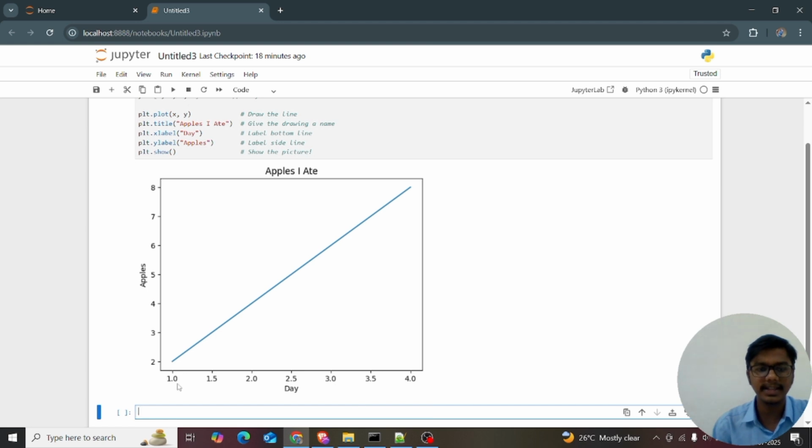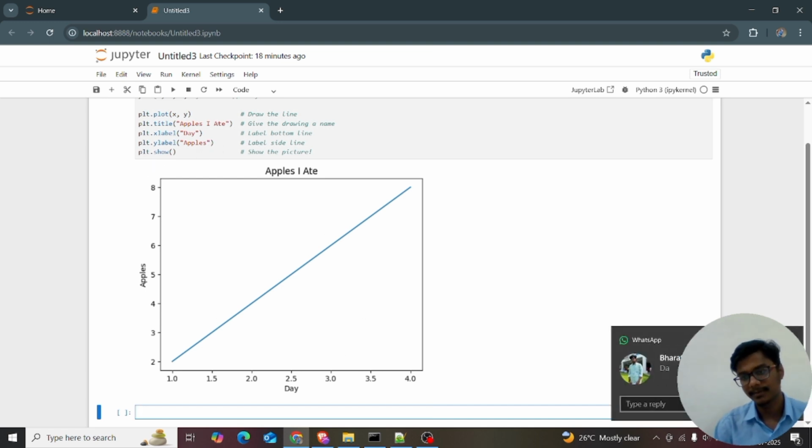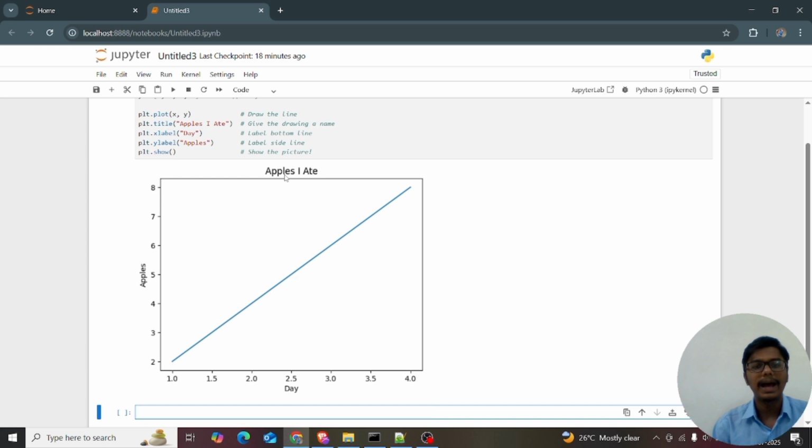These are the days and these are the apples. I tell, right, these are plt.xlabel is equal to day. plt.ylabel is equal to apples. plt.show. I want to show it. Okay, fine. Apples I ate. So in the first day I eat 2 apples. In the second day I eat 4 apples.